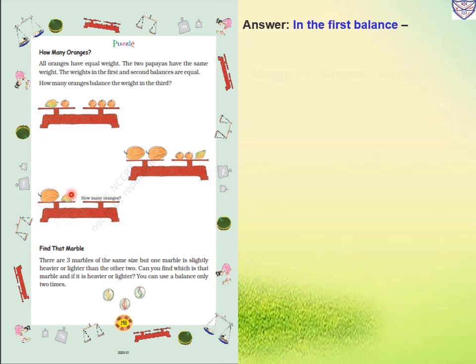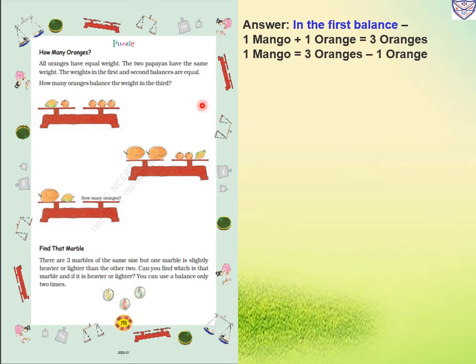So first, in the first balance, one mango is there and one orange. So one mango plus one orange is equal to three oranges. So we will find out one mango's weight. So three oranges minus one orange, because an orange is also there. So for finding out the mango's weight, we will subtract one orange. So one mango equals two oranges.